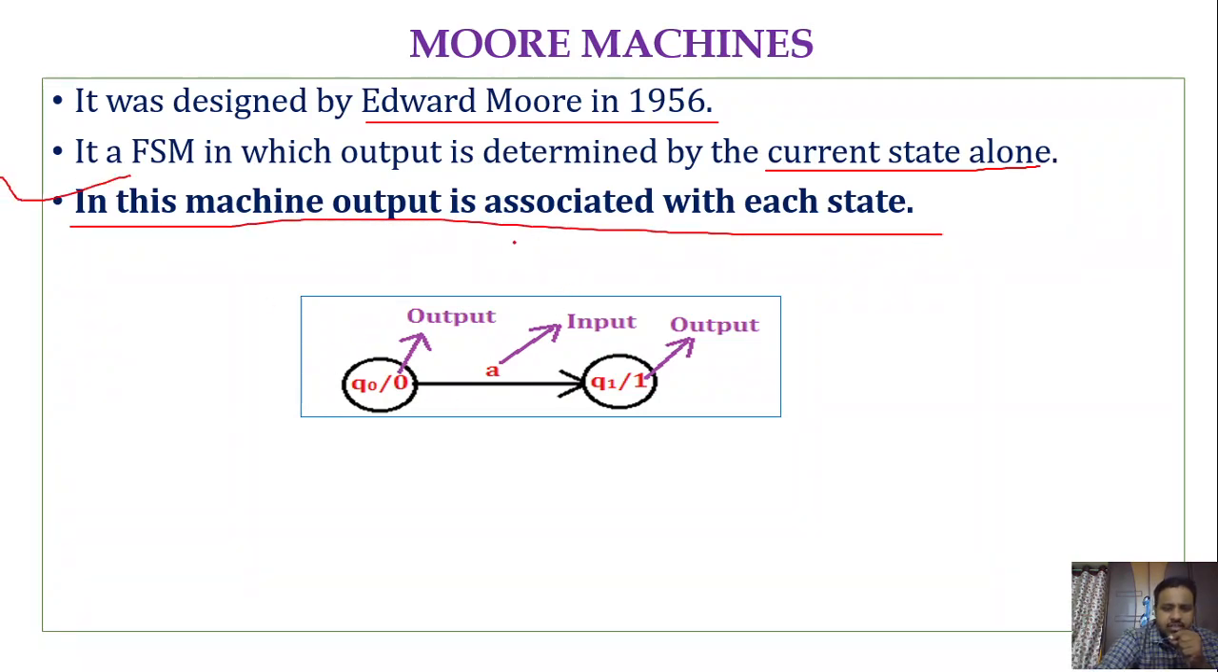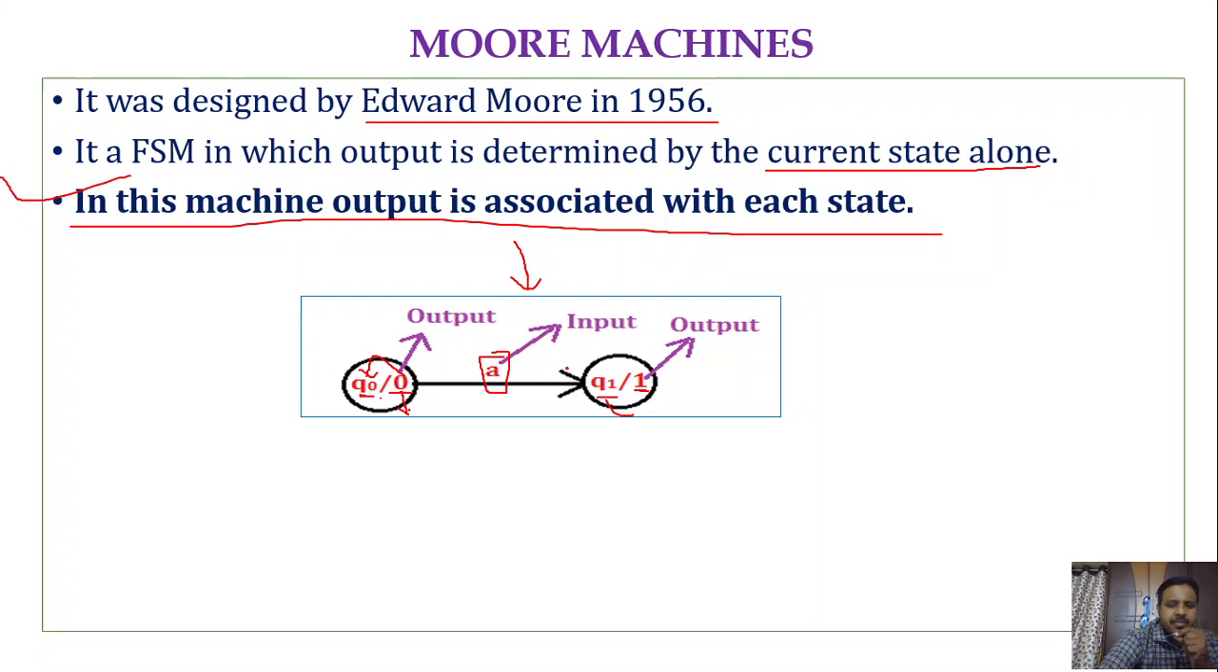If you observe this diagram, here you have state Q0 slash 0. Q0 is the state and 0 is the output, right? And what is this A? A is the transition, that is the input symbol. And again we have a state Q1, and slash 1 means the output is 1. So every state has an output. What is the output associated with Q0? It is 0. What is the output associated with Q1? 1.